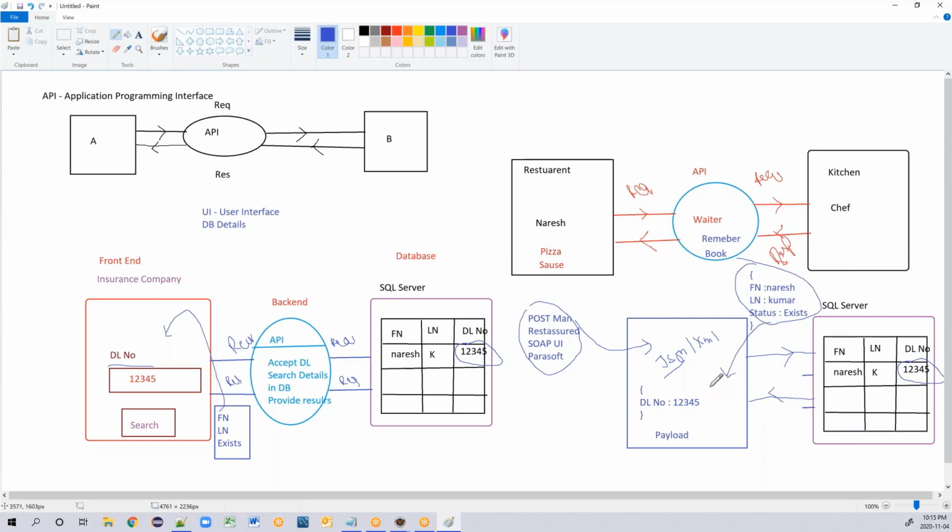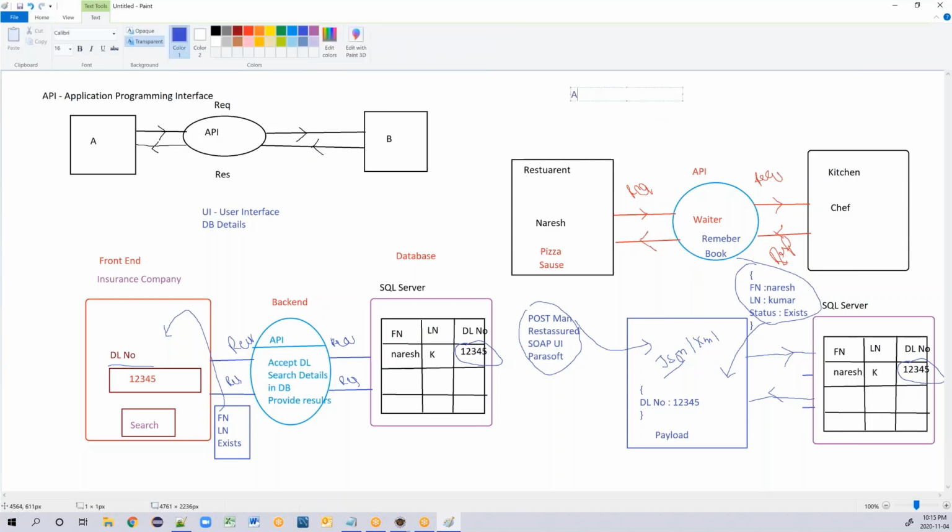What are the advantages that we are getting here in order to do API testing? Below are the advantages. There is always a saying that API testing will be started earlier than your UI testing. Testing can be started early.